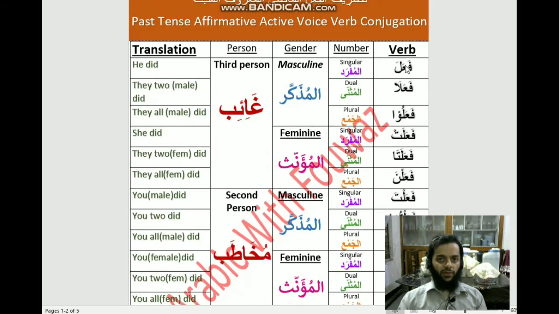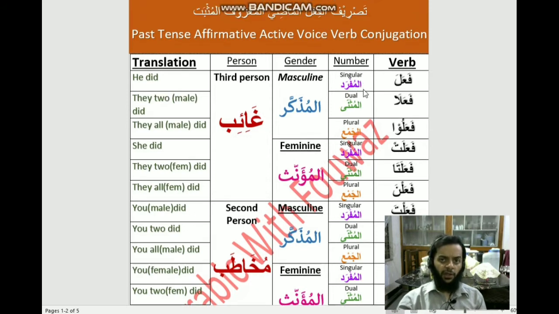So this fa'ala is a verb which means to do, and it is also a scale upon which you build other verbs, which I will explain at the end of the video. So this fa'ala is the original form, which means he did. So this is basically third person masculine singular. So in Sarf or in Arabic in general, whenever we are discussing a verb, we always want to start from third person masculine singular. So anyway, this fa'ala means he did.